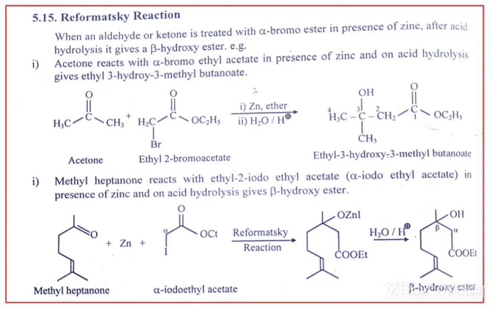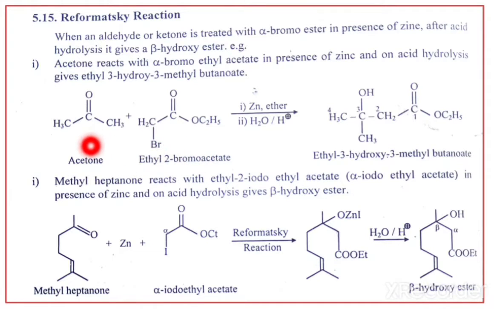For example, if we take a ketone, here acetone, CH3 C double bond O CH3, plus alpha bromo ethyl acetate, BrCH2 C double bond O OC2H5, that means ethyl 2 bromo acetate.